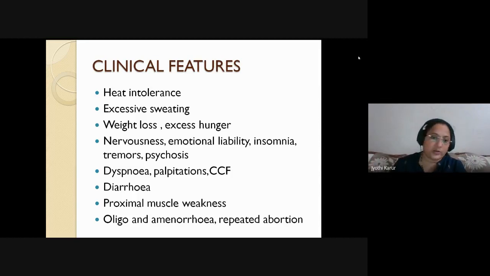Whereas in hypothyroidism, if you remember, there is initial menorrhagia followed by amenorrhea. So any thyroid disorder will ultimately, at the end of its course, lead to amenorrhea, whereas oligomenorrhea is seen in thyrotoxicosis. I'm sorry, whereas menorrhagia is seen in initial stages of hypothyroidism. There will be infertility, there is inability to conceive. But here, the patient will conceive, but there will be repeated miscarriages. So that is the difference between thyrotoxicosis and hypothyroidism.